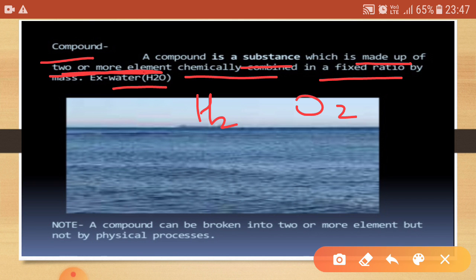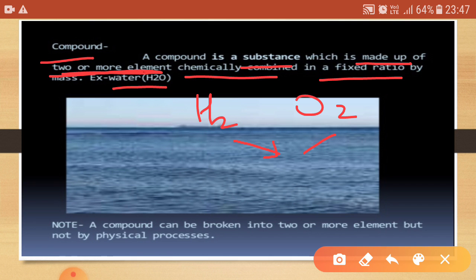So a compound is made up of atoms from two or more elements. In a compound, atoms form a group known as a molecule. There are many molecules in a compound, and atoms in a molecule are tightly bound to each other.